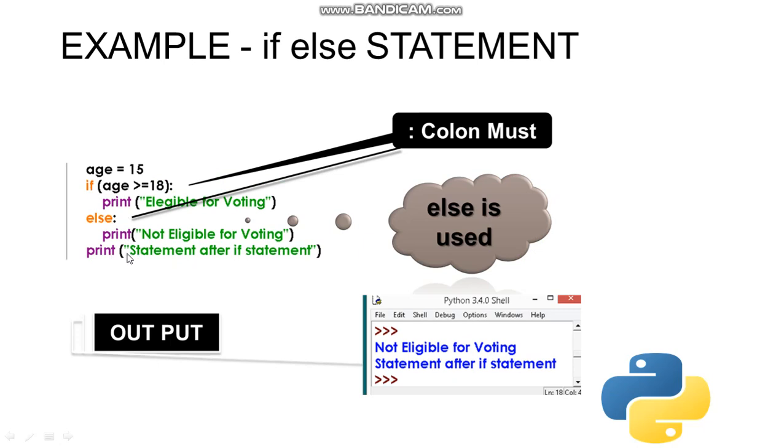So this print will get printed anyhow by default. Here the else condition is satisfied, so output is going to be not eligible for voting, and this print statement, which is out of the if-else block, will get executed as the statement after the if statement.